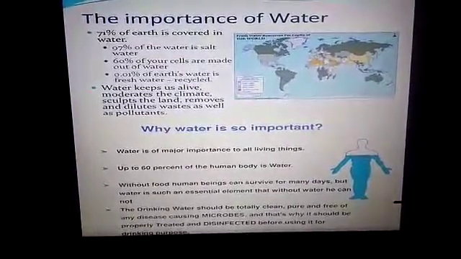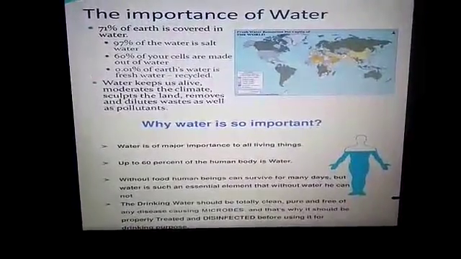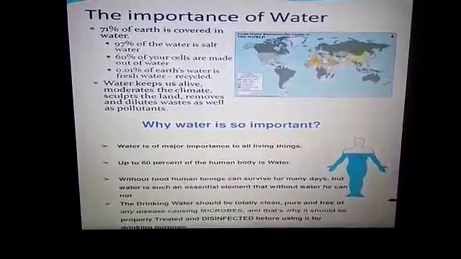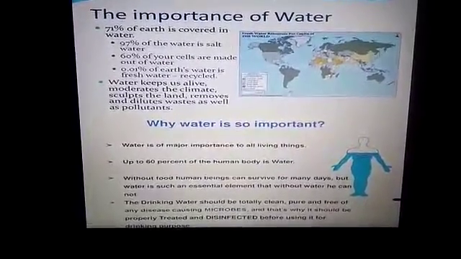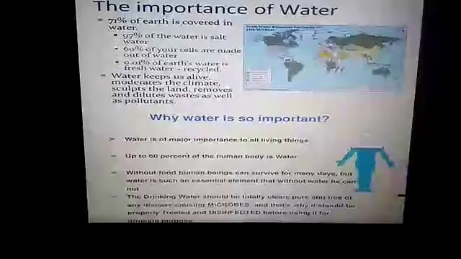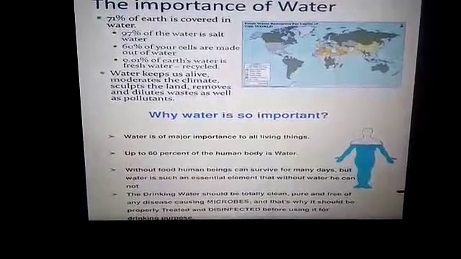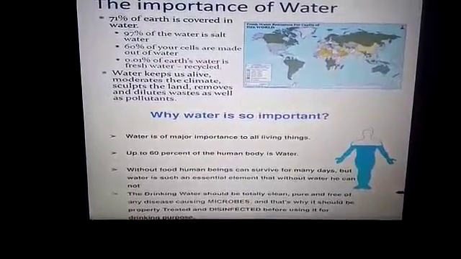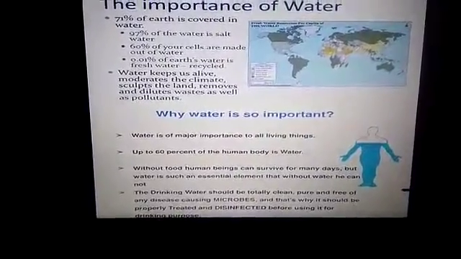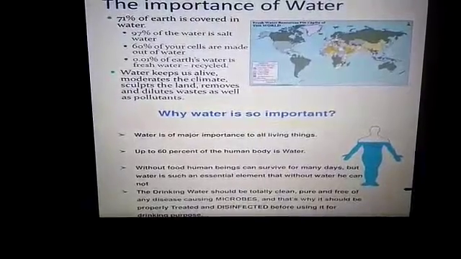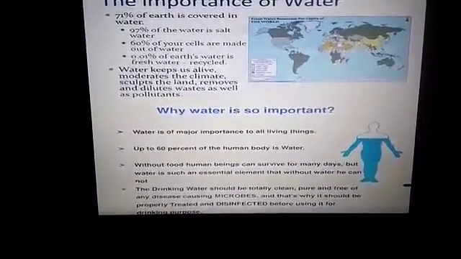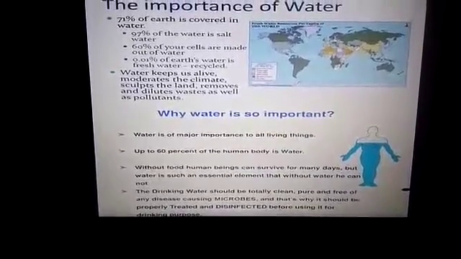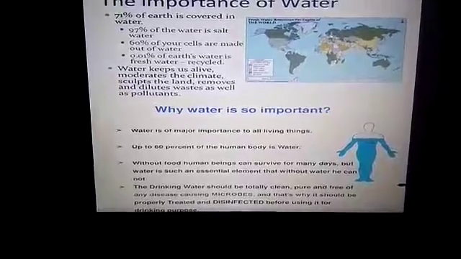Water acts as a means of transport of our nutrients and waste in the body. It acts as a skeleton in organisms such as worms. Such a skeleton is called a hydrostatic skeleton. Water is a medium of transport inside the bodies of living things. For example, it transports food, waste material, and important gases such as oxygen and carbon dioxide.